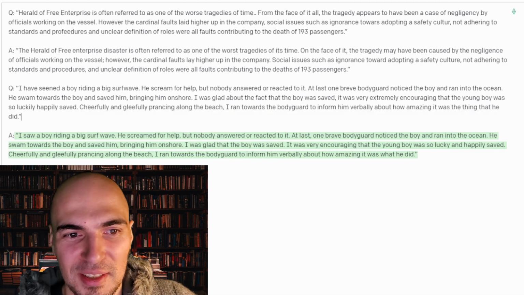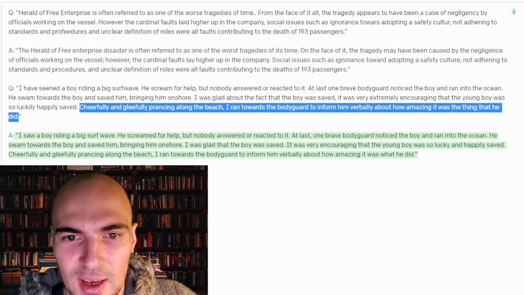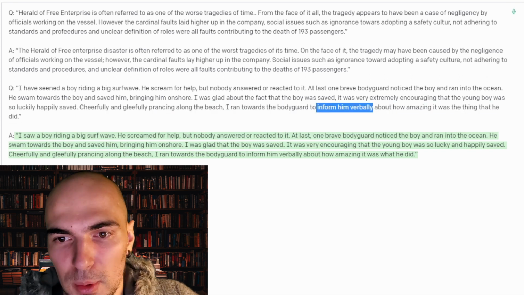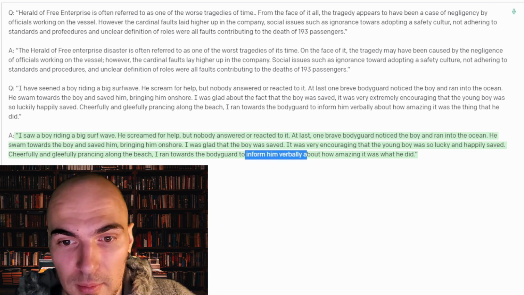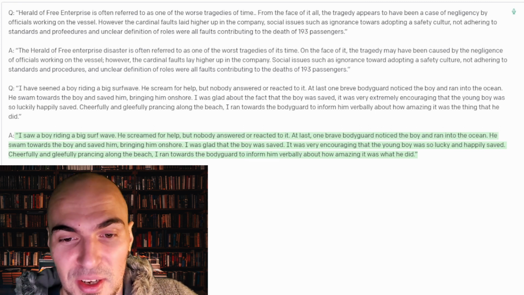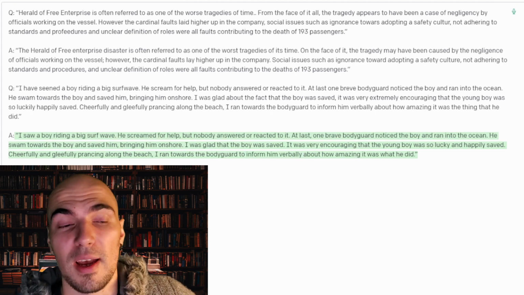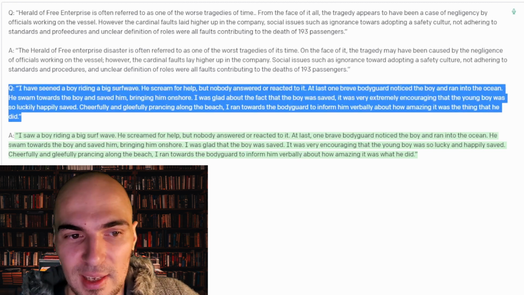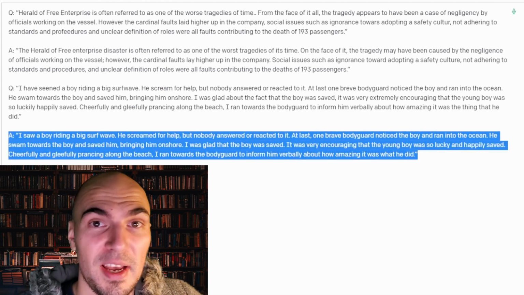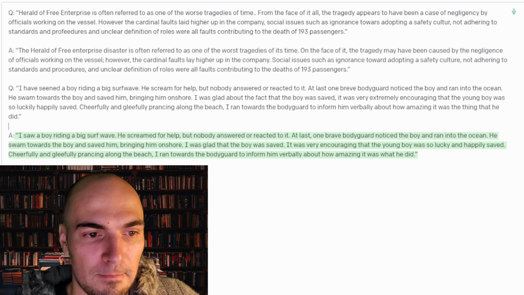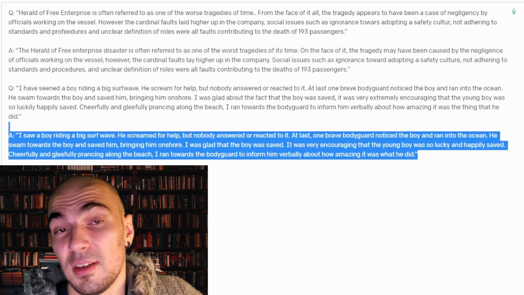So the last sentence is unfortunately not ideal, right? So it still says "inform him verbally," but I guess maybe your editor would also keep it, thinking that perhaps you're trying to say something here. Why are you using this construction? But if you look closely at those two examples, definitely, again, there is a lot of improvement, and you could imagine that you could have paid a professional editor to edit your work, and you could have gotten a similar result.